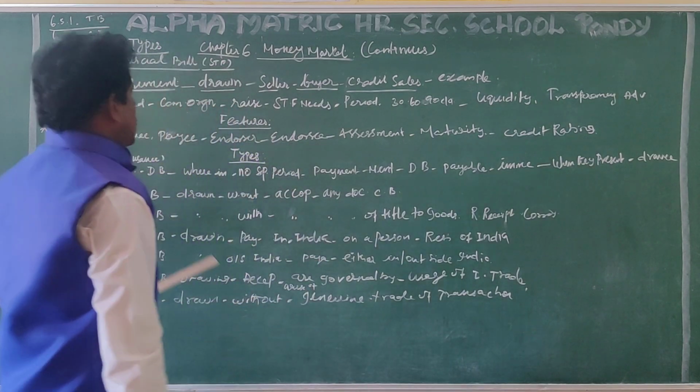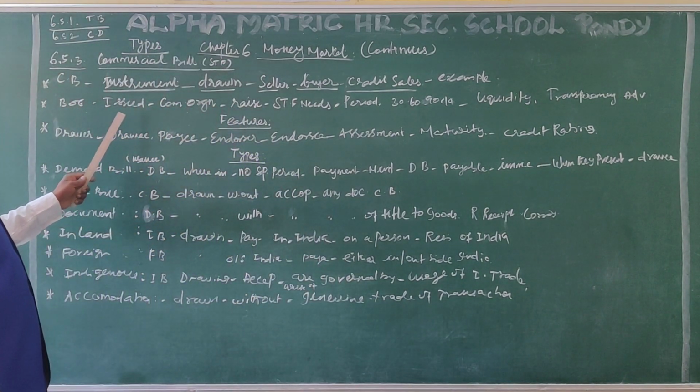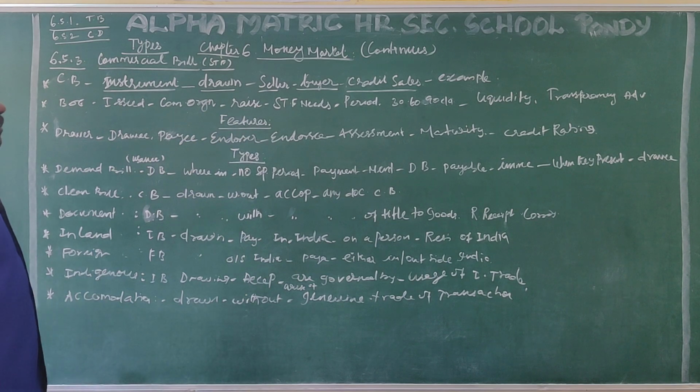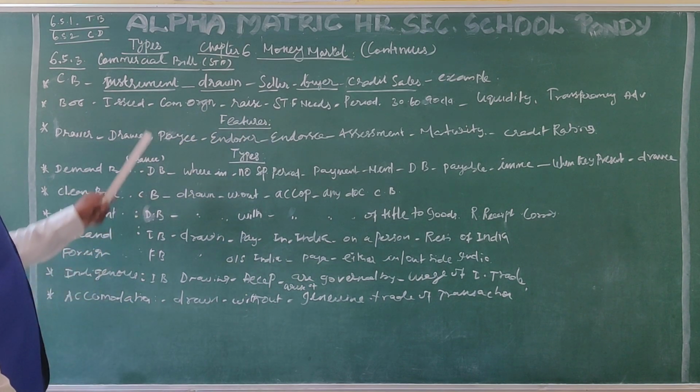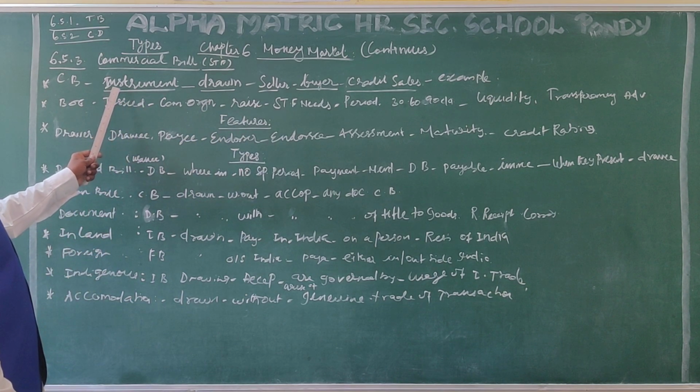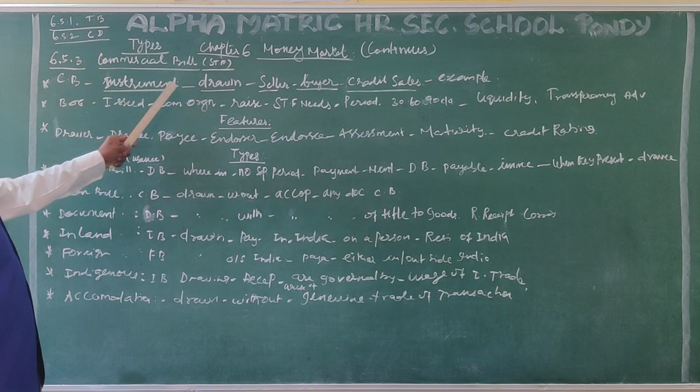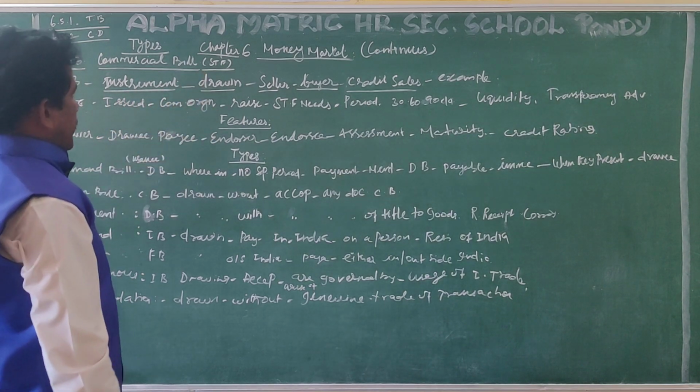That means the seller wants to sell the goods on credit basis to the buyer. In such a case, the commercial bill is an important instrument that emerges in the market.